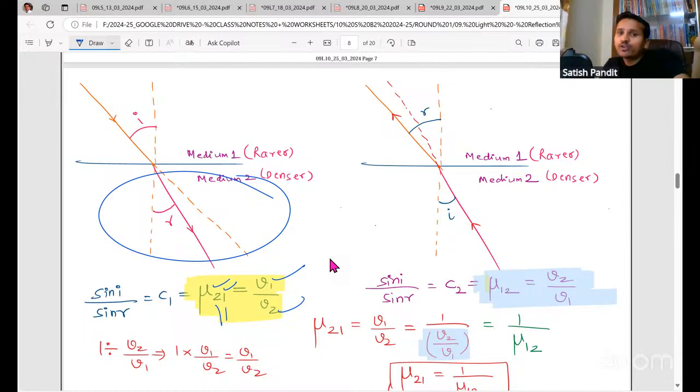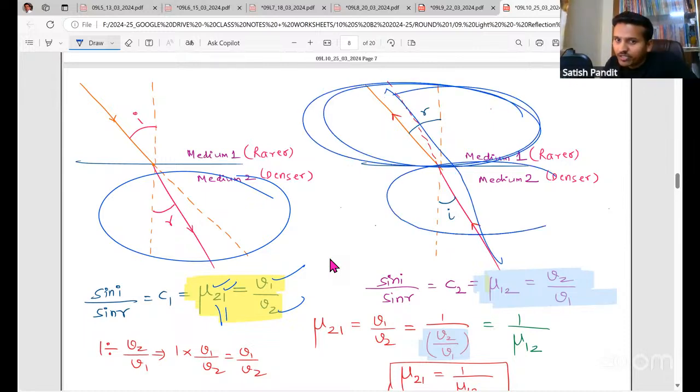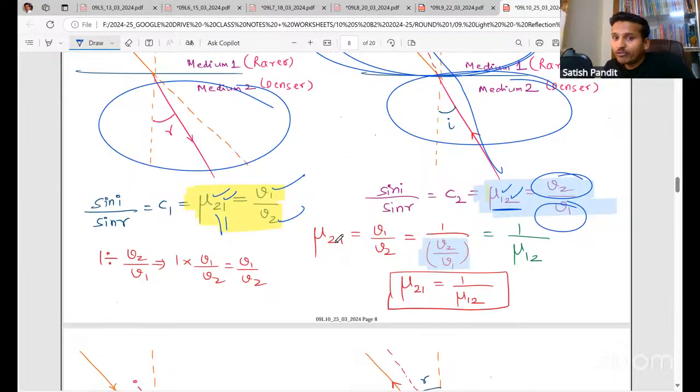Now suppose light is going from 2 to 1. So we'll calculate the refractive index of this with respect to this. So mu1,2 is V2 by V1. First this will come, then this will come. If you simplify, you will find that the refractive index of medium 2 with respect to 1 will be the reciprocal of the refractive index of medium 1 with respect to 2.